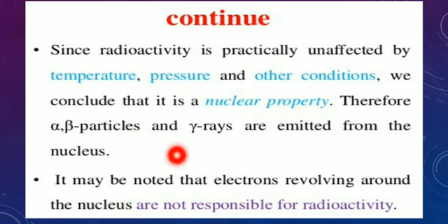It may be noted that electrons revolving around the nucleus are not responsible for radioactivity. Important, one mark: the electrons are not responsible for producing radioactivity.